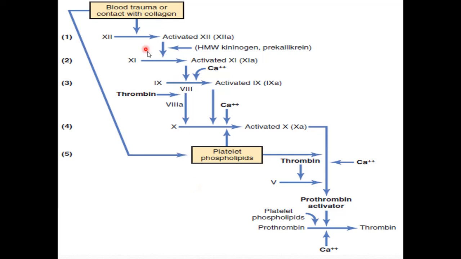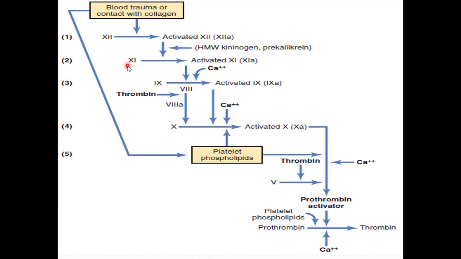So it begins with the trauma to the blood itself, or when there is exposure of the subendothelial collagen. This causes contact activation of factor 12. The other name for factor 12 is Hageman factor. Hageman factor is activated when blood comes in contact with subendothelial collagen or when there is trauma to the blood itself. Activated factor 12, in the presence of high molecular weight kininogens and prekallikrein, causes activation of factor 11.